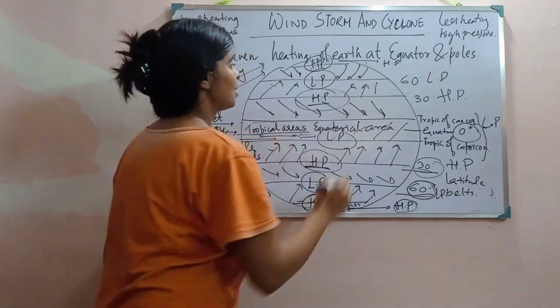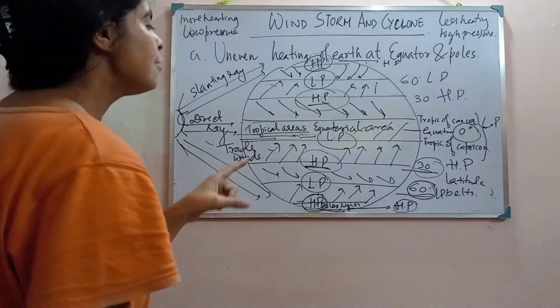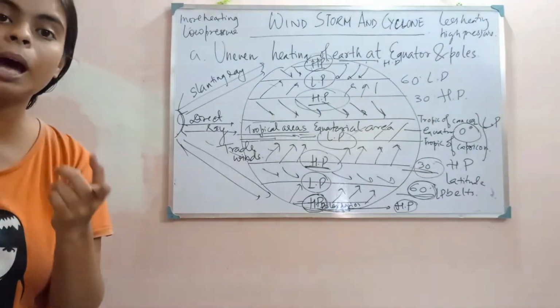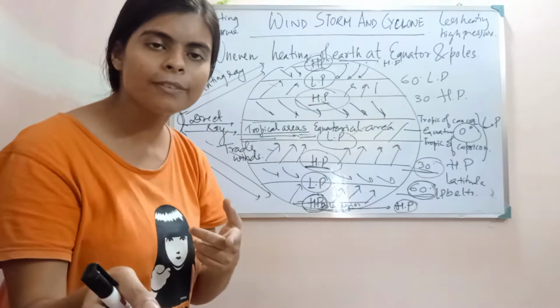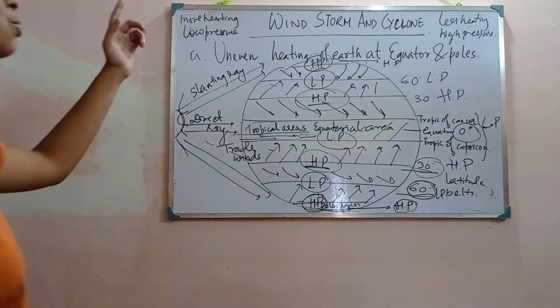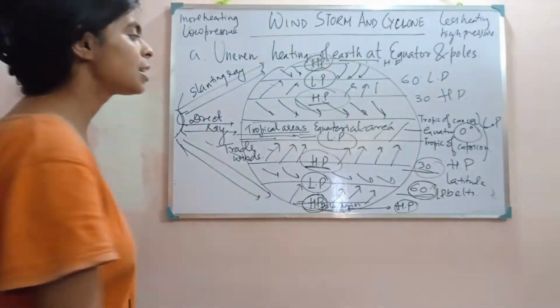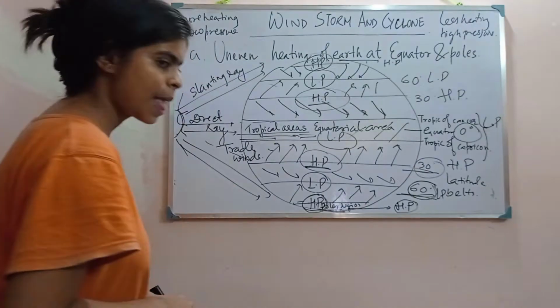As you can see, I have drawn a wind pattern showing how the wind currents are generated due to the uneven heating and the pressure difference. Due to the uneven heating the pressure difference is created, and due to this, different wind patterns are formed at different latitudes.